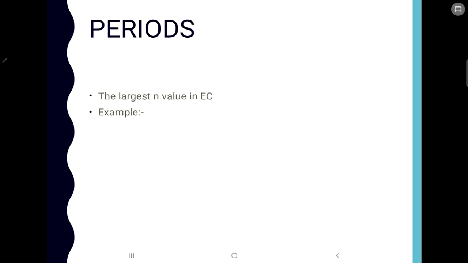Now let us see how to determine to which period an element belongs. If you know an element's electronic configuration, you can tell to which period and to which group it belongs. The largest n value in the electronic configuration gives you the period number. Let me take an example: nitrogen, whose atomic number is 7.